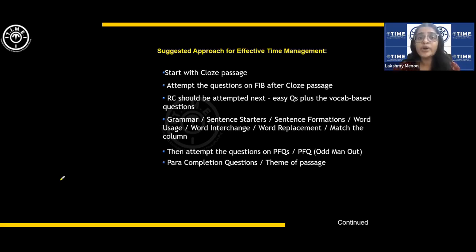As you know, in the latest pattern, you have 40 questions to be attempted in the English section in 20 minutes, which definitely is challenging. It is challenging for the best of students. For an average student, it's going to be almost impossible to attempt all the questions, which means that you need to be strategic about it. You have to see which are the questions you will definitely be able to score well on. You will have to do those questions first, and at the same time keep the time factor in mind. It should not only be a scoring question type, but also one that you can do quickly, right?